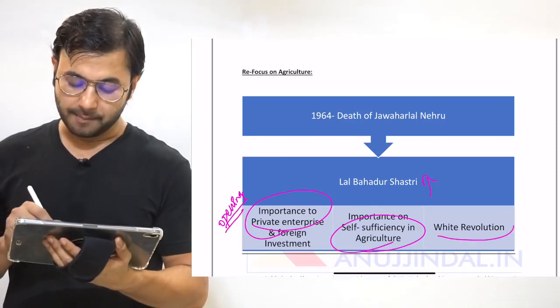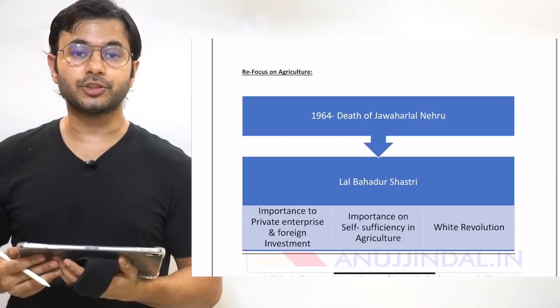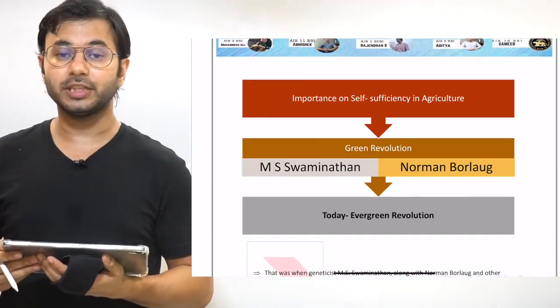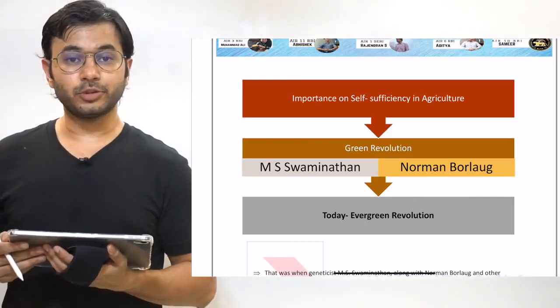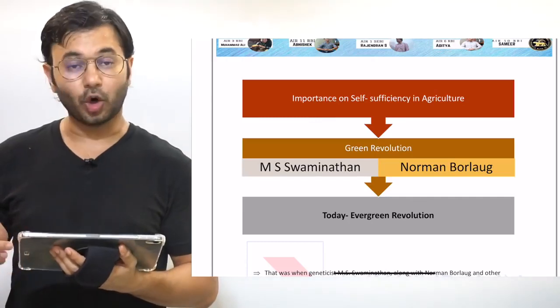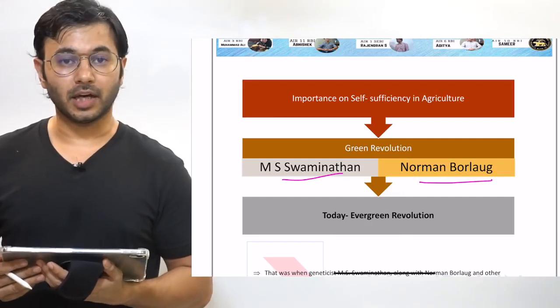And therefore, he embarked on a new journey of White Revolution, which was started by Verghese Kurian. Now, we have talked about the White Revolution very briefly, but we have not touched upon the Green Revolution. The Green Revolution was started by two major scientists in India, the Mexican Norman Borlaug and the Indian M.S. Swaminathan, who were given a push by Lal Bahadur Shastri.